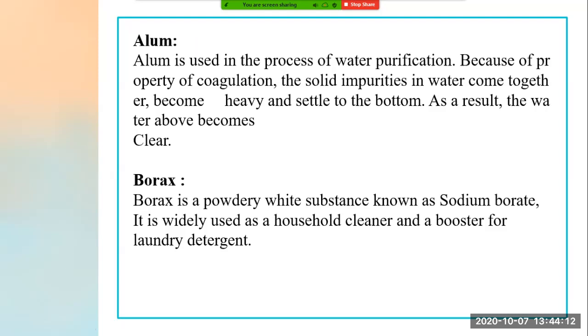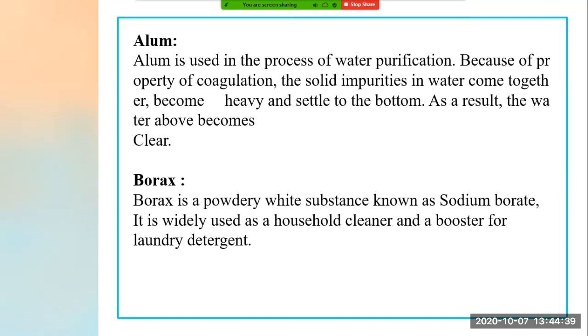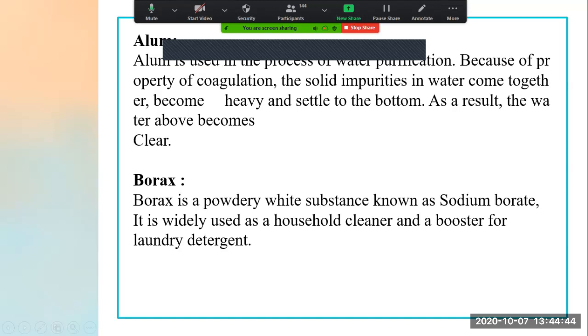Then borax. What is borax used for? Borax is a powdery white substance known as sodium borate. It is widely used as a household cleaner and a booster for laundry detergents. Now see, in laundry detergents, for booster purpose, we can add this borax powder so that it is very useful for cleaning purpose. The clothes get very clean very easily. Usually this borax is also known as sodium borax, and it is used for cleaning purpose only.